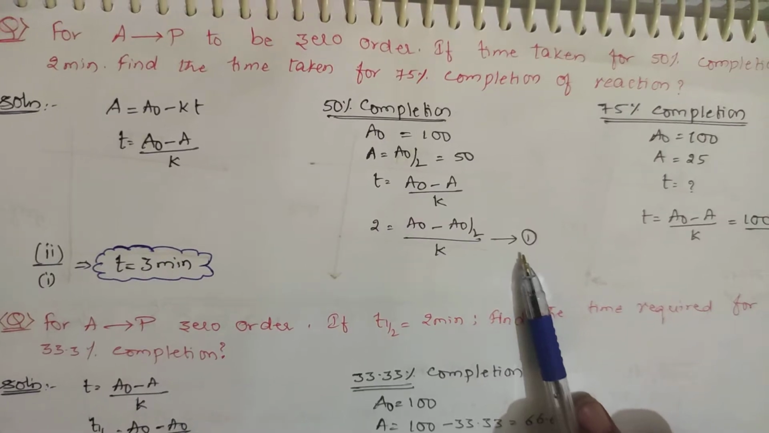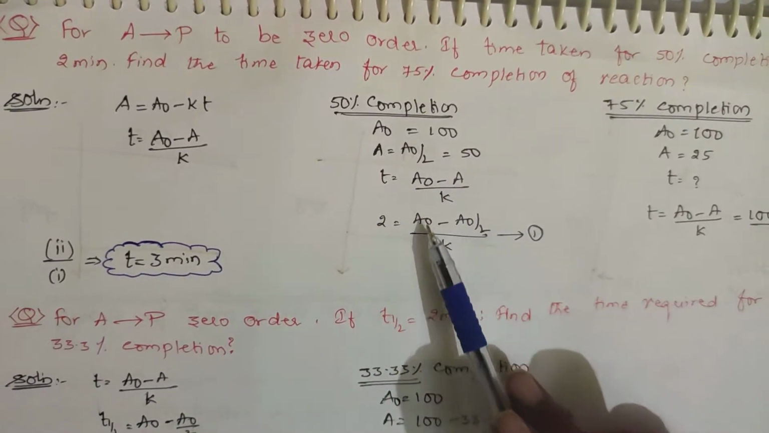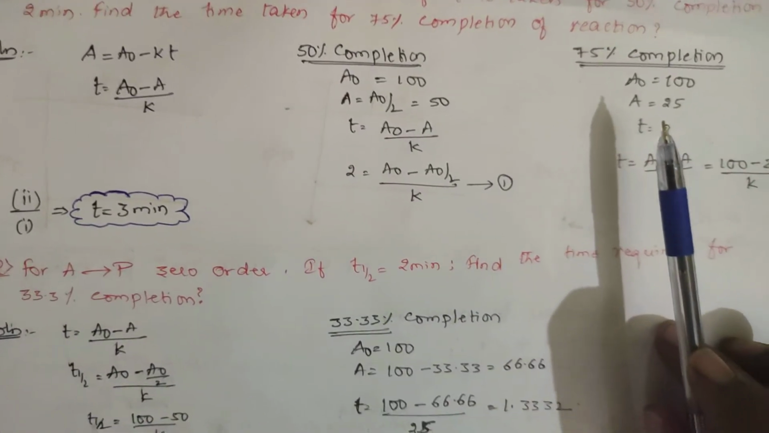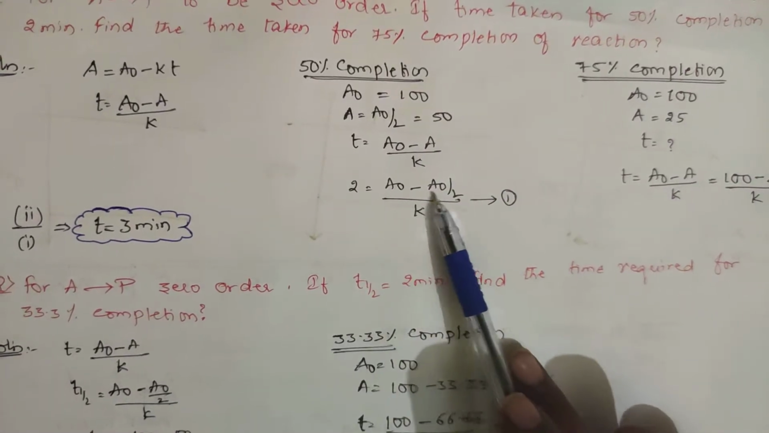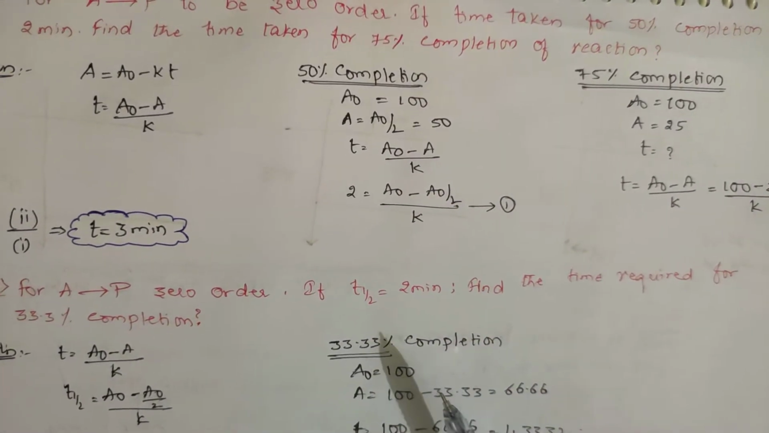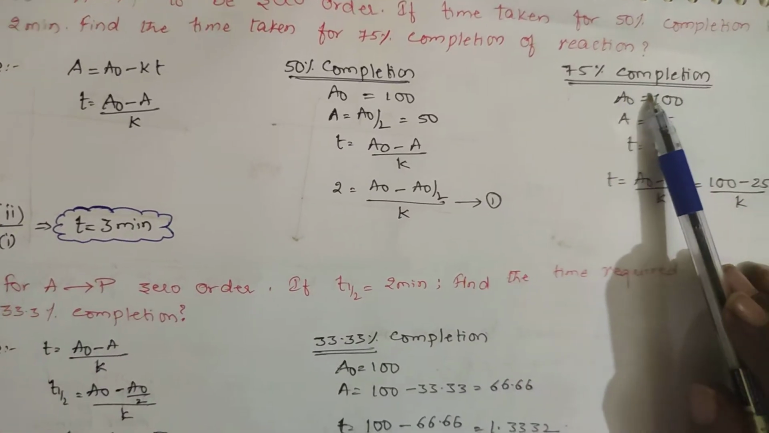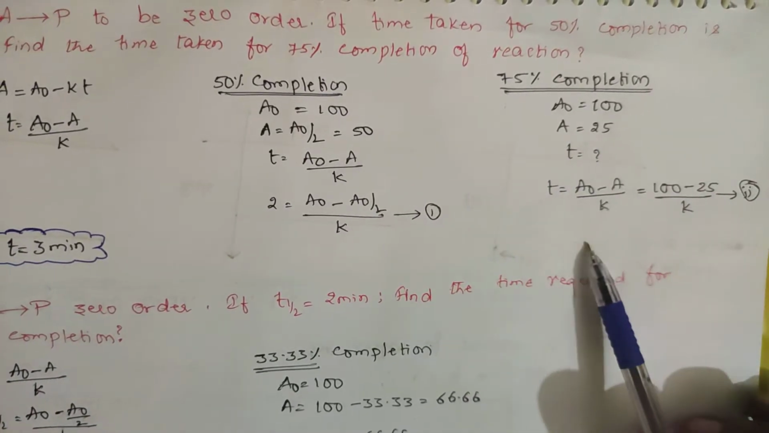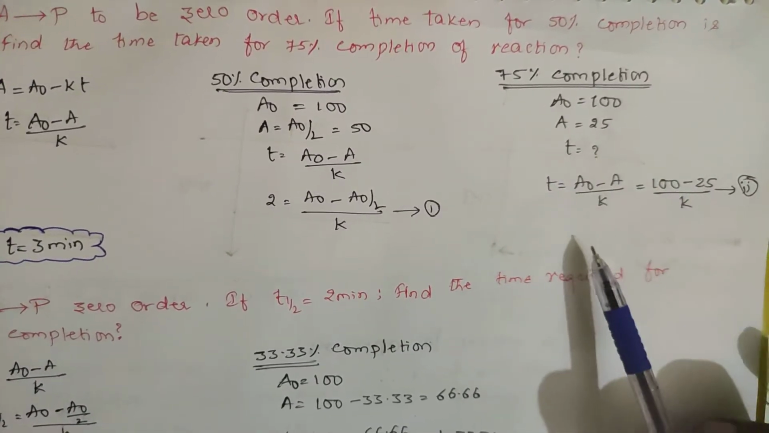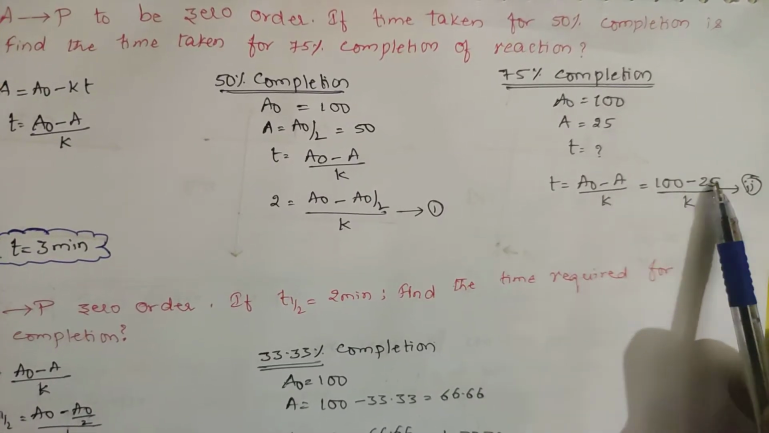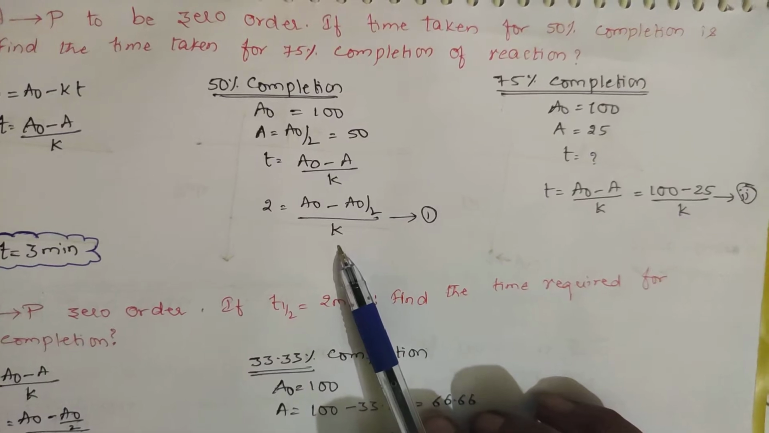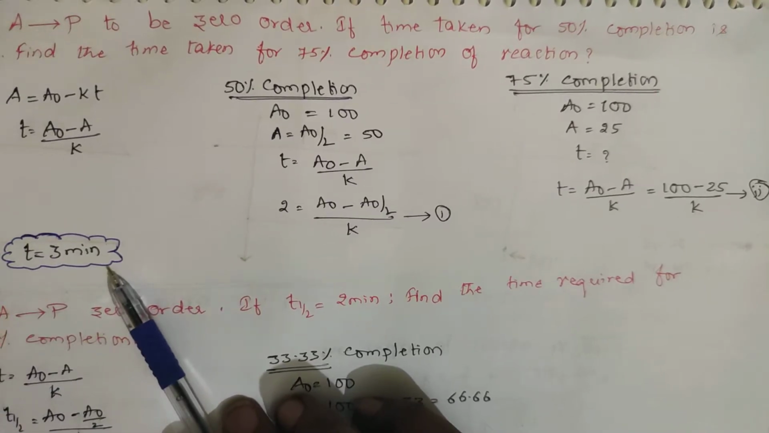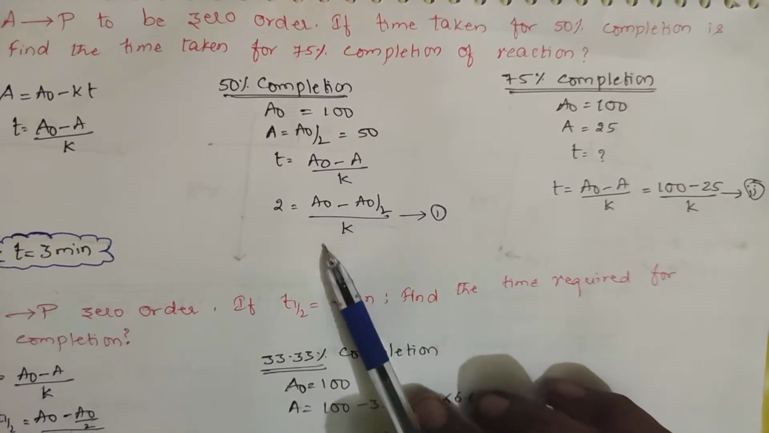This is the first equation. T is 2 minutes, and A naught minus A is A naught by 2 by K since 50% is completed. You can take values 100 and 50, or A naught minus A naught by 2, nothing changes. This is the first equation. For 75% completion, A naught will be 100 and A will be 25, meaning 75% completed and 25% remaining. He is asking the time, so it is A naught minus A by K, 100 minus 25 by K. Here you can take 100 minus 50 by K. You divide equation 1 by 2, or 2 by 1, and you will get the time as 3 minutes. Clear, students?